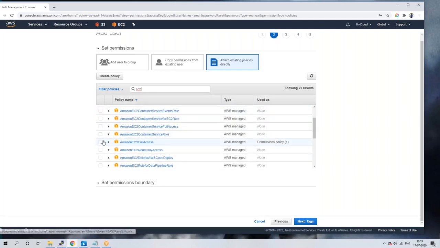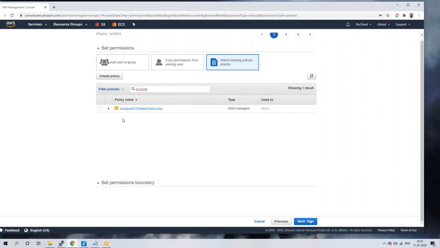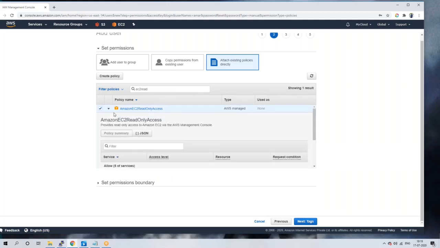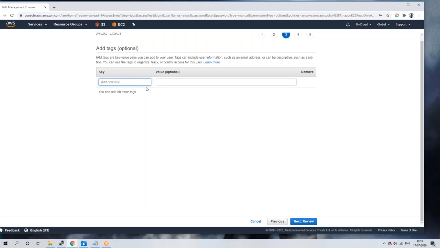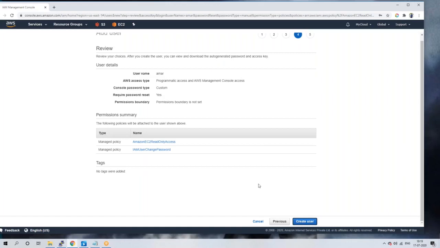Let's go with the read policy, EC2 read. Just search for it directly: EC2 read, without space. So select it. Guys, I'm saying select it and click on next. Add. Tags are not required. Next. Create user.